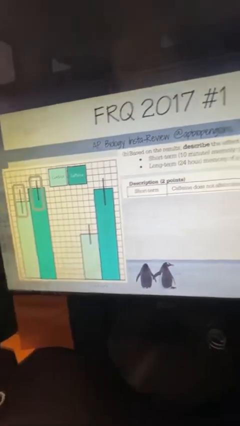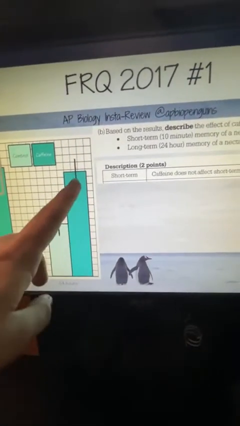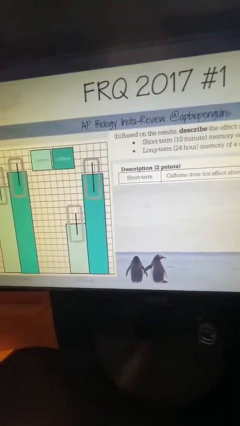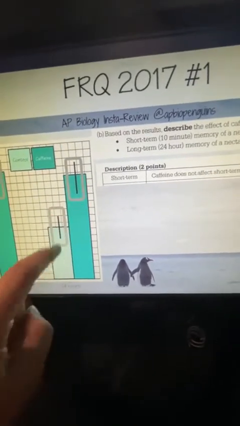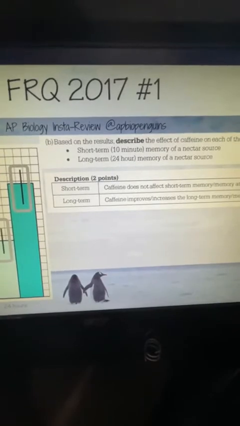So then when we look at long-term, we're looking here. Number one, yes, we see the mean goes up. Number two, do the error bars overlap? No, they do not overlap. So caffeine is going to improve or increase the long-term memory. Okay, so I hope that makes sense.